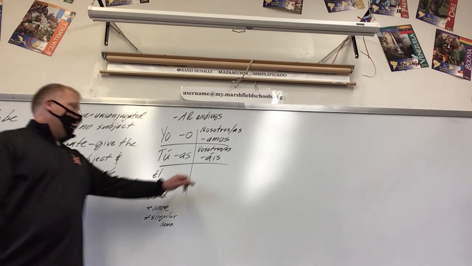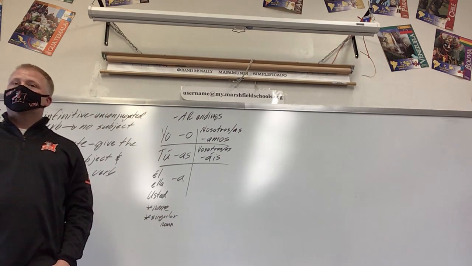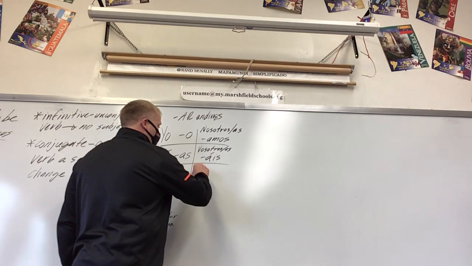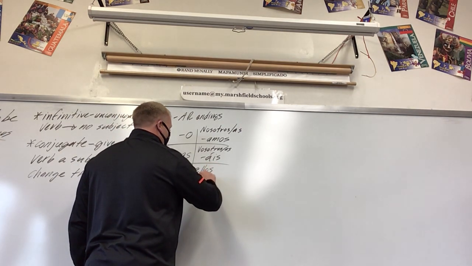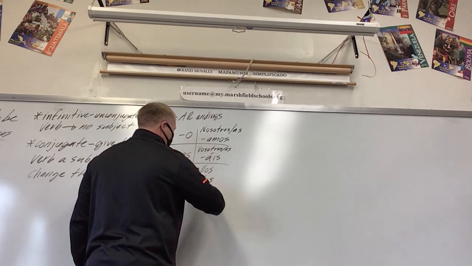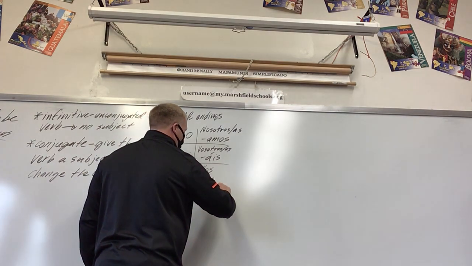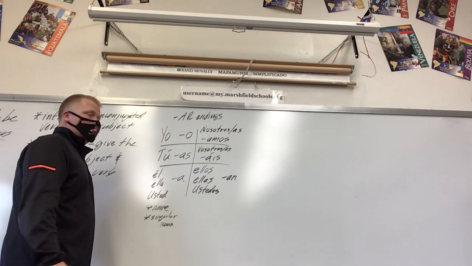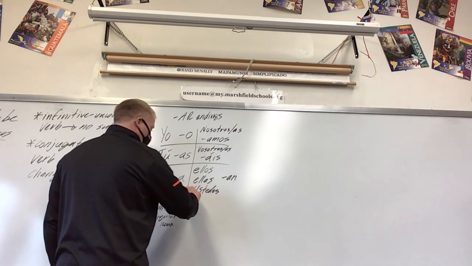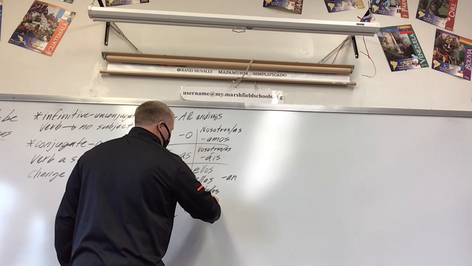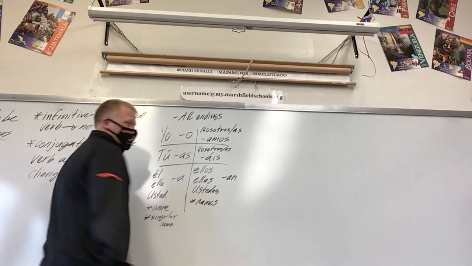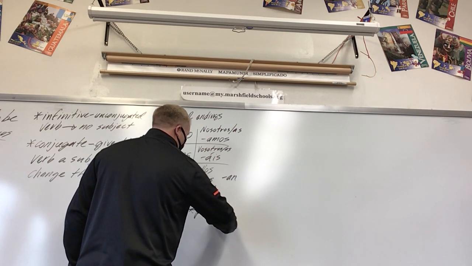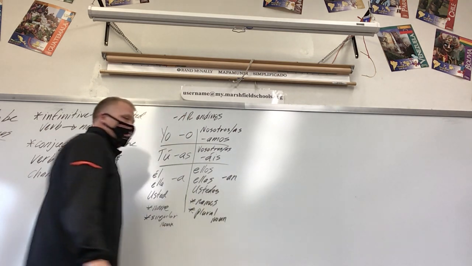Pronounce it like the word ice in English. Here we have ellos, ellas, ustedes. The verb ending is on. Also, to help clarify, if we have a bunch of names, that's third person plural, or a plural noun, we also use that on ending.